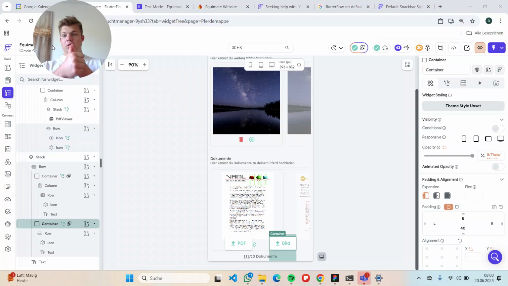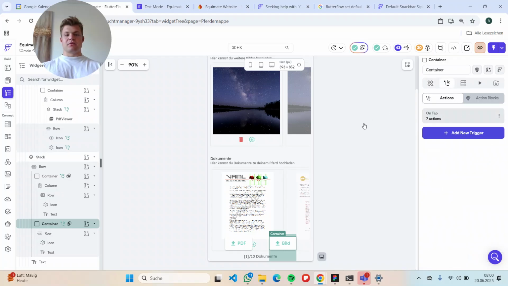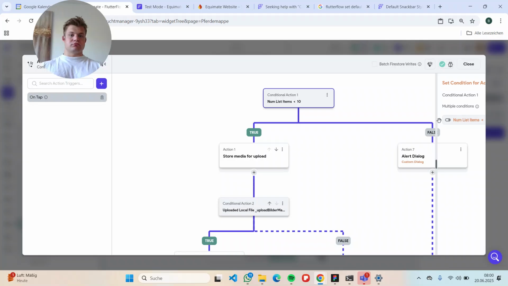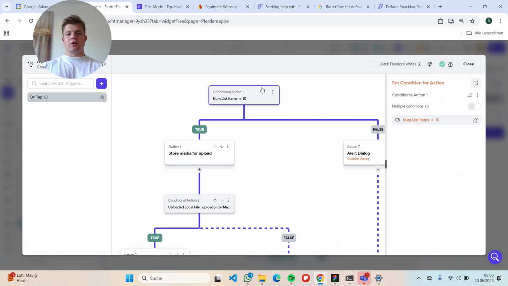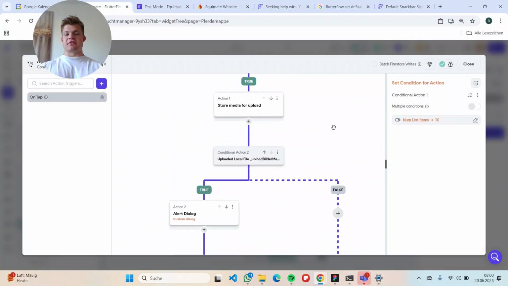So first, we have a local upload. Then we have a function which checks the size of the files, because Flutterflow doesn't support that natively. And the third part is actually uploading the file. So first, a person just clicks on this button, and what happens is the following. Well, that's some additional logic. Here's where the fun starts.